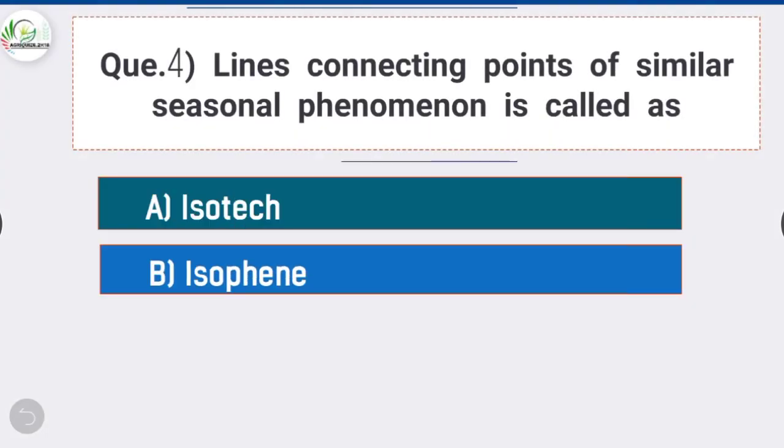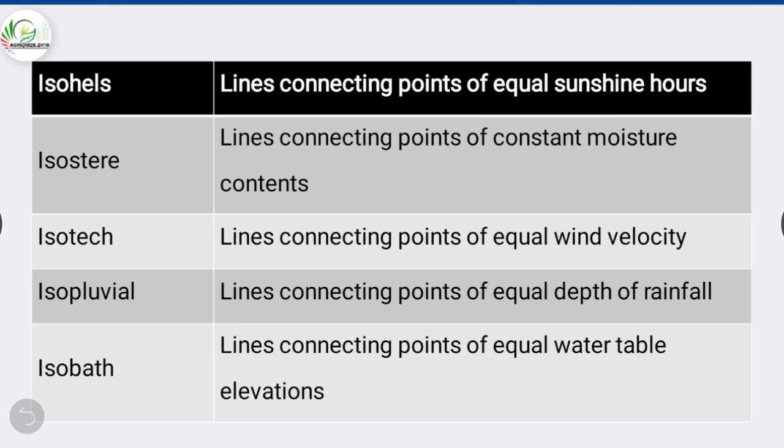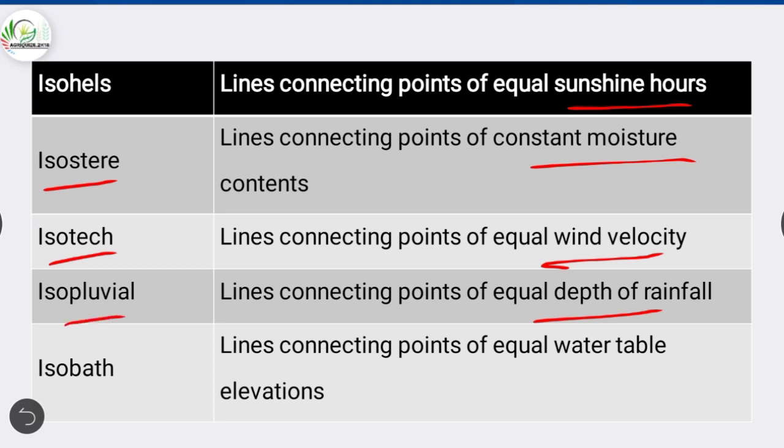Question number 4. Lines connecting points of similar seasonal phenomena is called dash. Answer is option B, isophene. Lines connecting points of equal sunshine hours is isohels. Lines connecting points of constant moisture content is isosteer. Lines connecting points of equal wind velocity is isotach. Lines connecting points of equal depth of rainfall is isopluvial. And lines connecting points of equal water table elevation is called isobath.